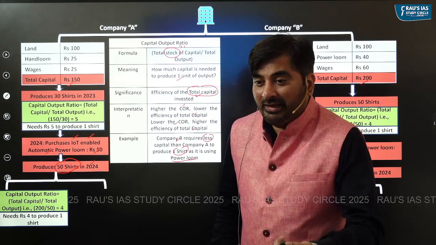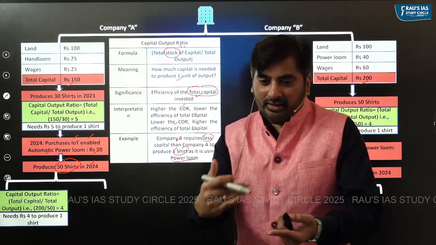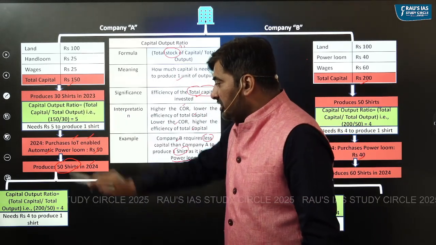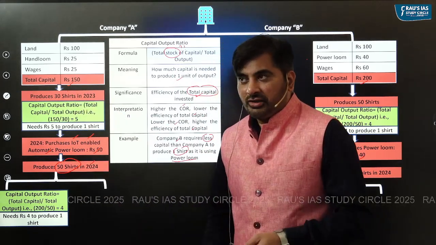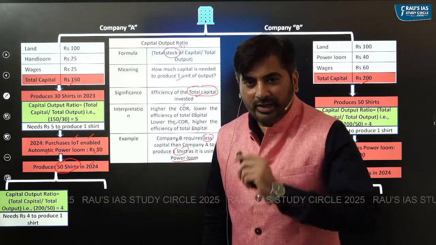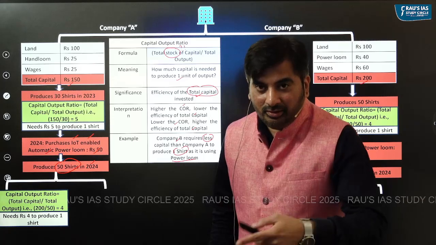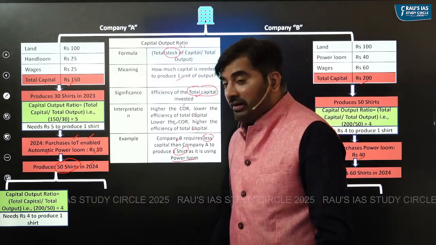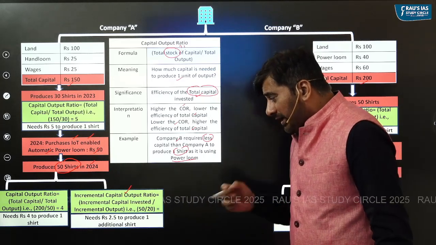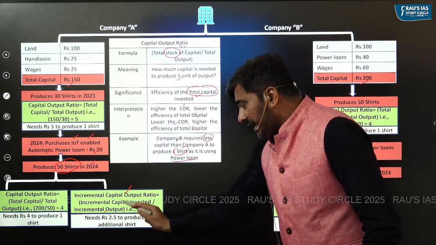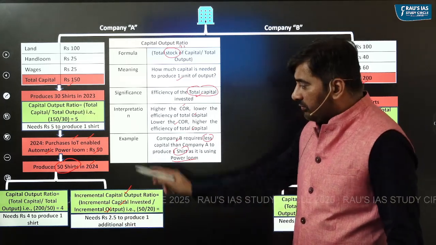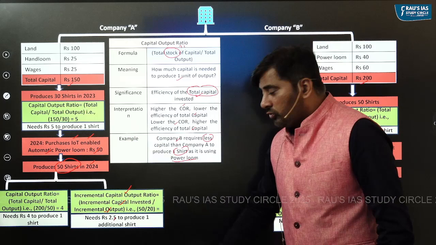What is incremental output? By what extent has the production increased? Last year, 30 shirts. This year, 50 shirts. By what extent has the output increased? Output has increased by 20 shirts. How much is the additional capital? Additional capital is 50. So ICOR is calculated as incremental capital invested divided by incremental output. 50 divided by 20, that is 2.5.